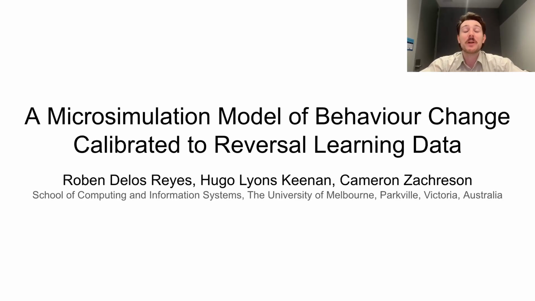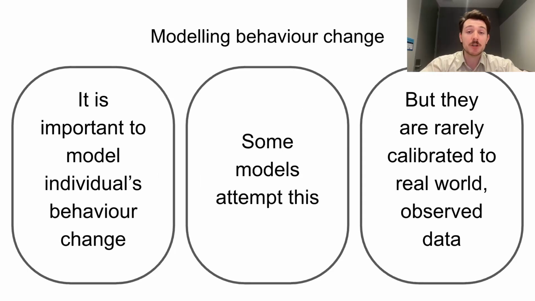Hi there, I'm Hugo, one of the authors on a new paper looking at behavior change in computational models. So often in our computational models of various phenomena, we'd like to model individuals' behavior change in response to some stimuli. So for example, in a model of a disease outbreak, we might want to model how individuals change in their lockdown adherence rates over time.